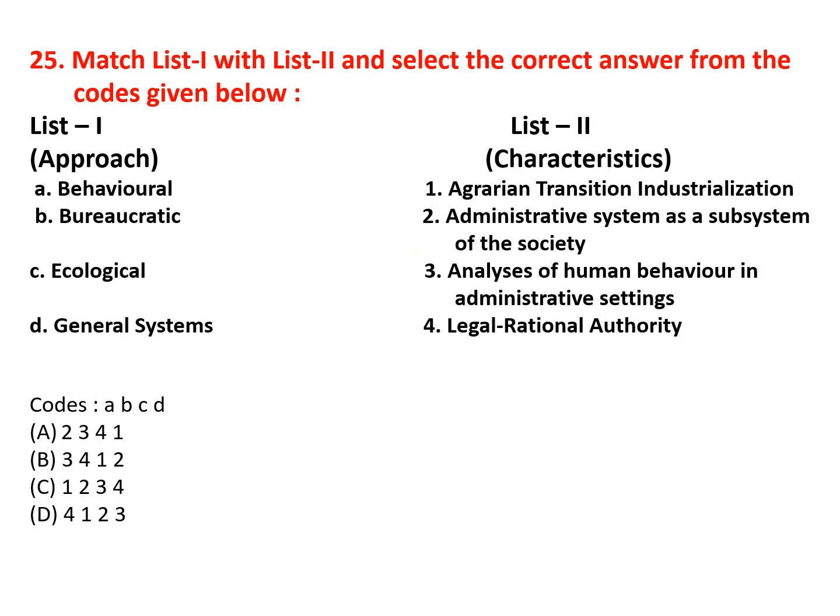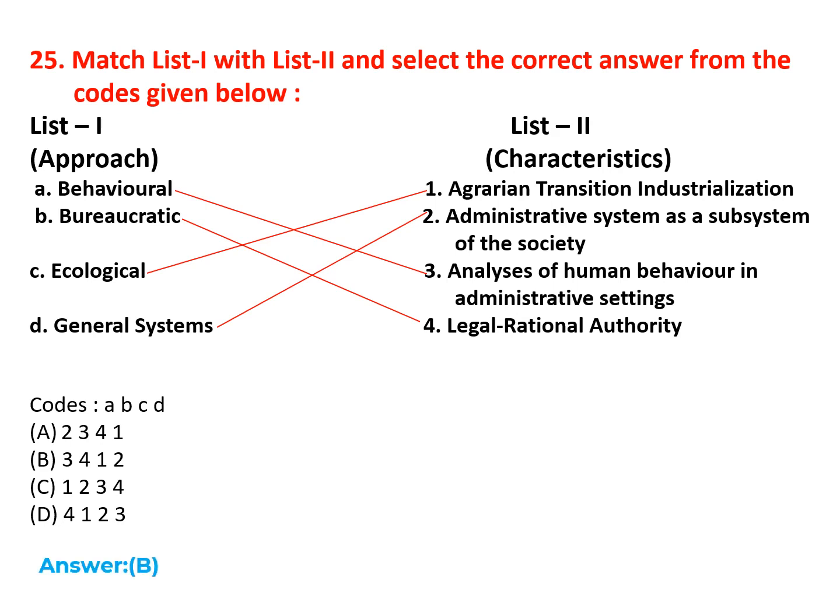Now approaches with characteristics. Behavioral, analysis of human behavior in administrative settings. Bureaucratic, legal rational authority. Ecological, agrarian transition, industrialization. General systems, administrative system as a subsystem of a society. So the correct option for this question is option B, 3412.